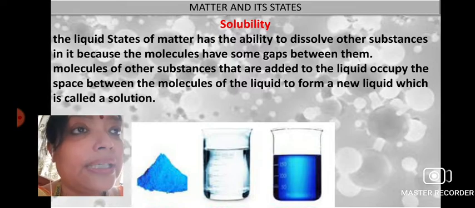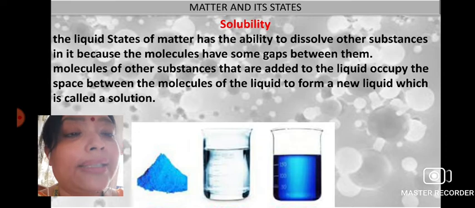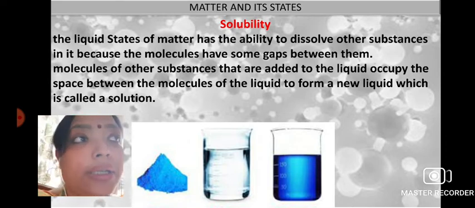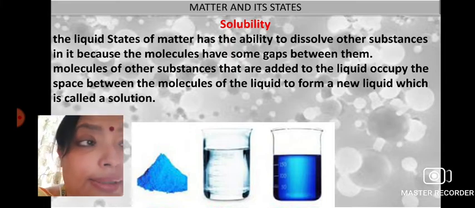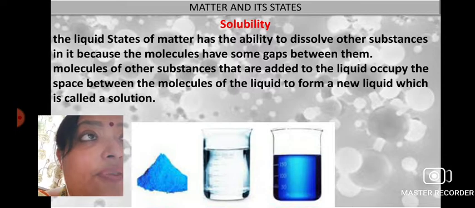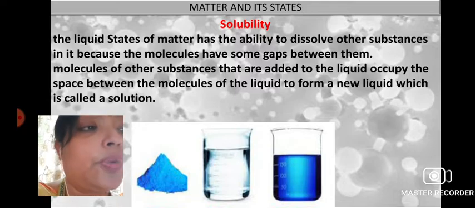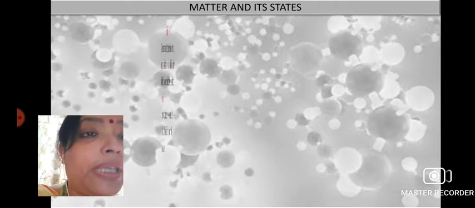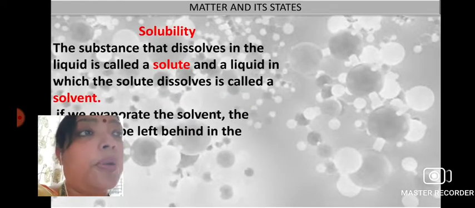Here they have given the example of salt. Salt and water are two separate substances, but when salt is dissolved in water, they form a solution. From here you see two substances.